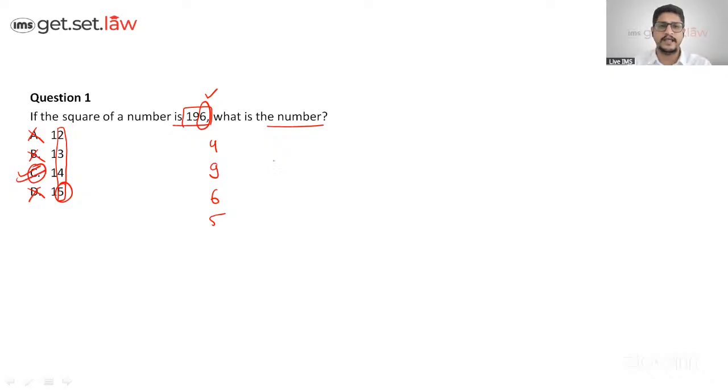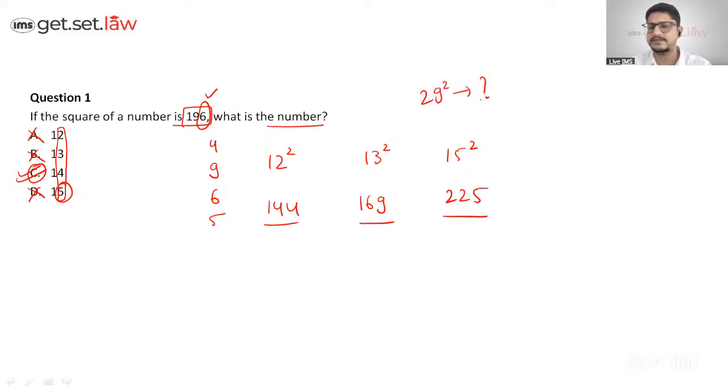And you can drop into the comments and let me know what is the square of 12, the square of 13, 14. We already know the square of 15. To my memory, it is 144, 13 is 169, and 15 is 225. These I learned in my early stages; I know the squares till 30. So I have a challenge for you students: tell me what is the square of 29? Drop it into the comments if you work it out later on. This is just a revision part.